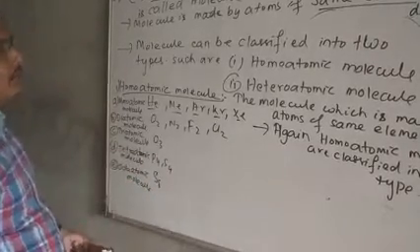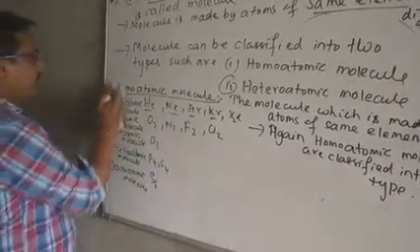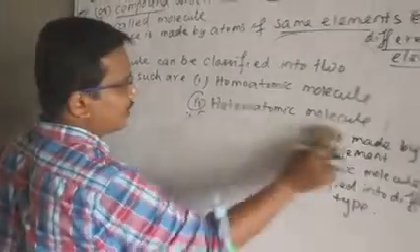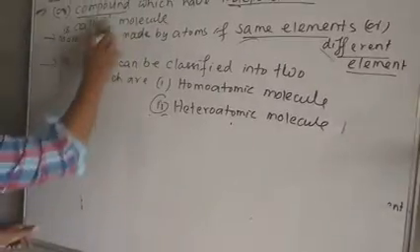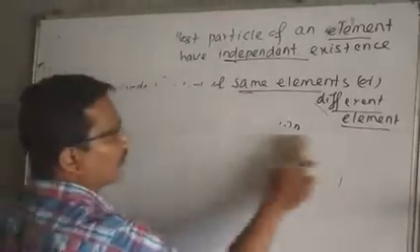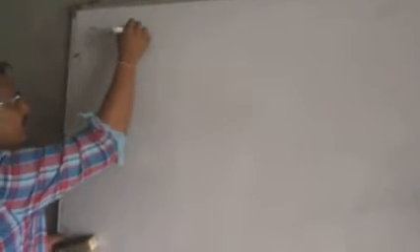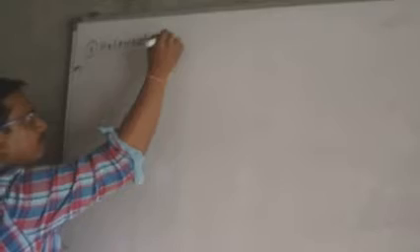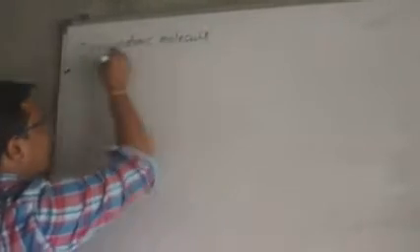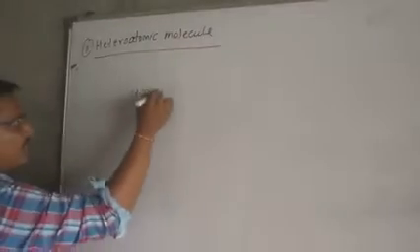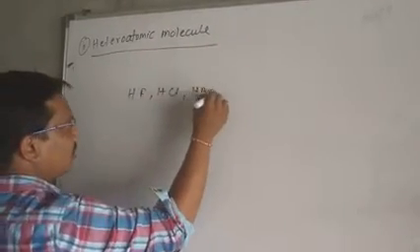Just like that, we can think about other examples. Next is your heteroatomic molecules. Heteroatomic molecules means the molecules which are made by atoms of different elements. Examples of heteroatomic molecules: HF, HCl, HBr, CO.